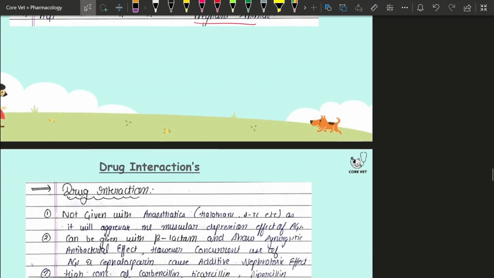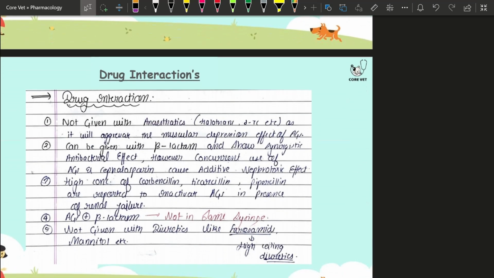Now moving to the next, which is drug interaction. The drug interactions could be drawn from the text that you had studied earlier; you can just write it by yourself also. It shouldn't be given with anesthetics, because the aminoglycoside causes neuromuscular blockade. The inhalational anesthetic also depresses the muscles, so it will lead to aggravation of the muscular depression, right? That's why anesthetics aren't given with the aminoglycoside, right?